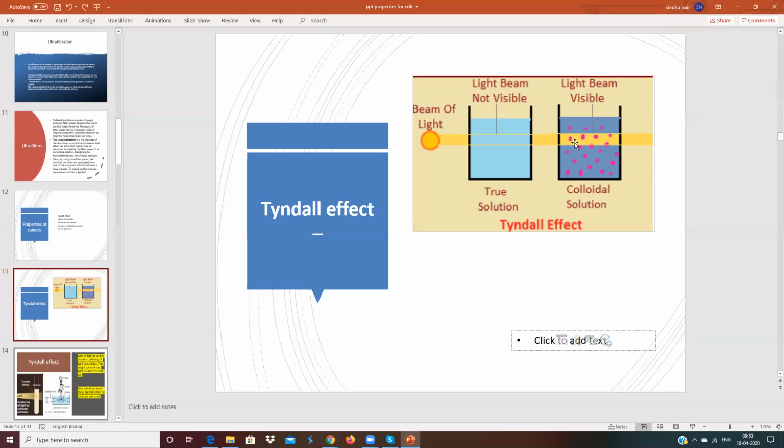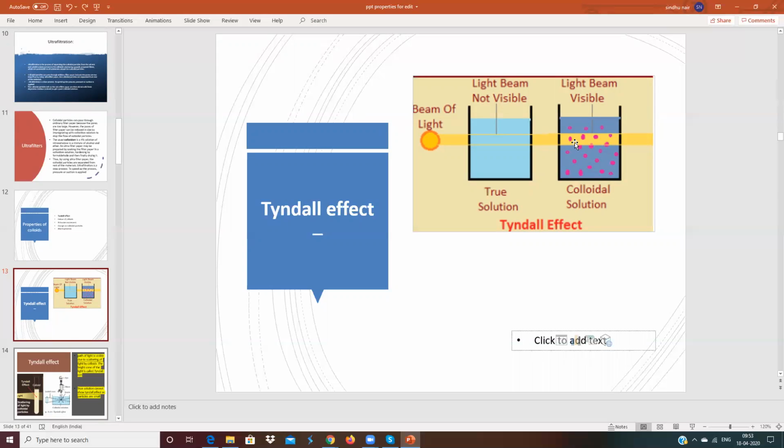Because true solution particles are very small, they cannot scatter light. Whereas colloidal particles have an appropriate size, so they scatter light and the solution appears colored.